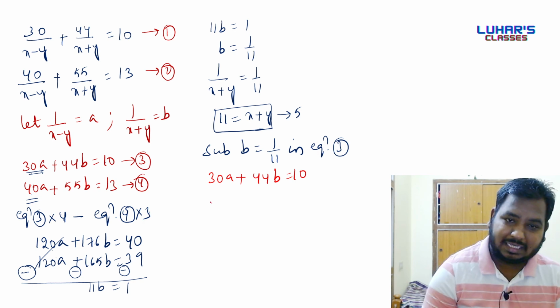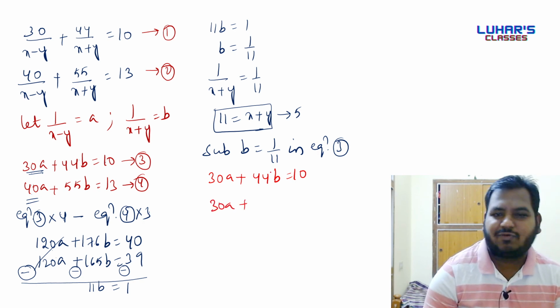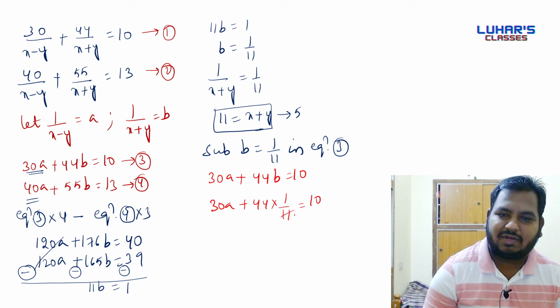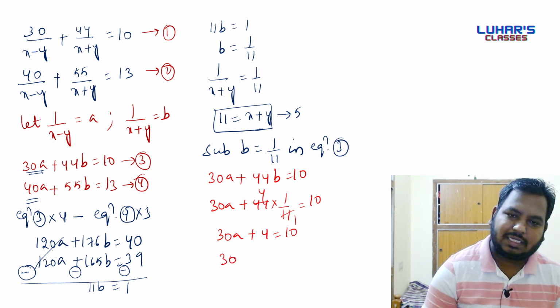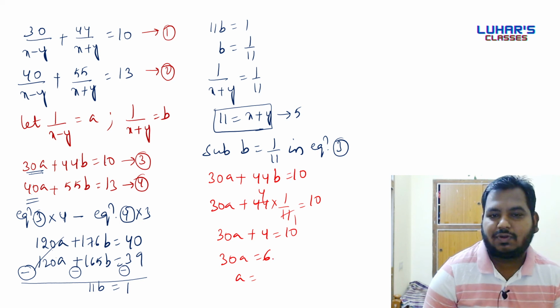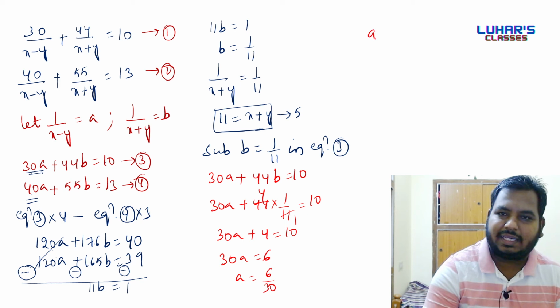So 30a plus 44b. 44 into b. b is what? 1 by 11. 1 by 11 is equals to 10. 11 1s are 11, 11 4s are 44. So 30a plus 4 is equals to 10. 30a is equal to 6. a is equals to 6 by 30. 6 1s are 6, 6 5s are 30.